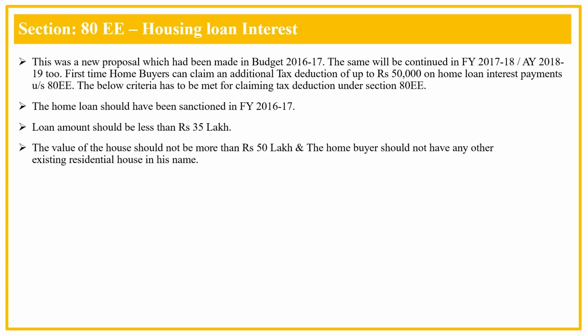This benefit can be claimed as an additional deduction over and above the interest benefit that is claimed under section 24. If all the conditions specified in this section are satisfied and the employee is paying interest of 2.5 lakh, 2 lakh can be claimed under section 24 and 50,000 can be claimed under this section.